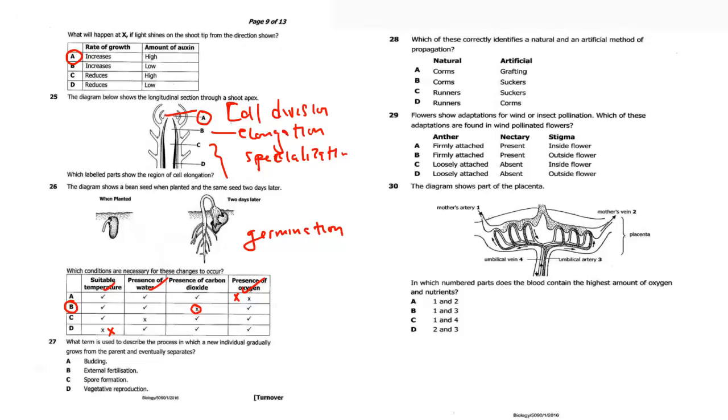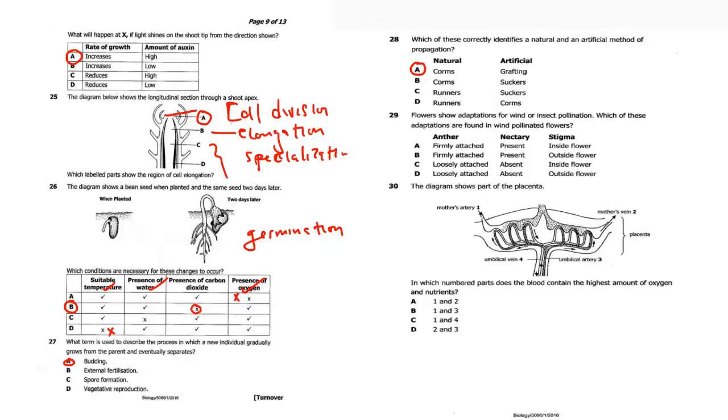Question 27: what term is used to describe the process in which a new individual gradually grows from the parent and eventually breaks out or separates? This is called budding. Question 28: which of these correctly identifies the natural and artificial method of propagation? So it is comb, then grafting. All these, make sure that you look at them.